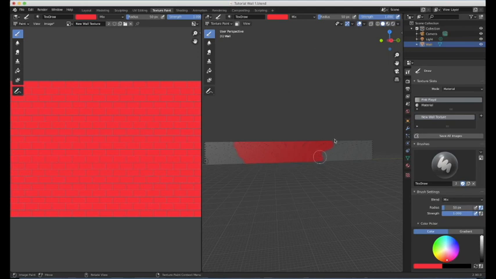Yeah, that's all you need to know if you want to be a bit more creative and paint your own texture.